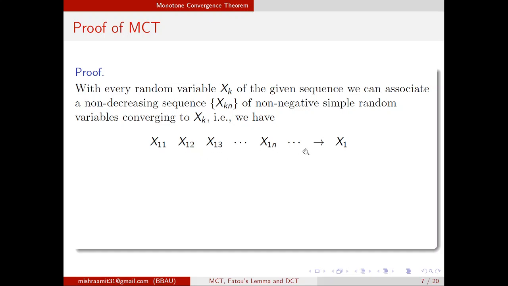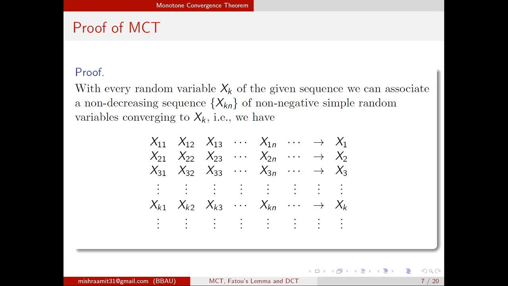X1n, this sequence is converging to X1, then X21, X22, X23, X2n, it's converging to X2, then this X31, X32, X33, this sequence converging to X3, and so on, Xk1, Xk2, Xk3 is converging to Xk.